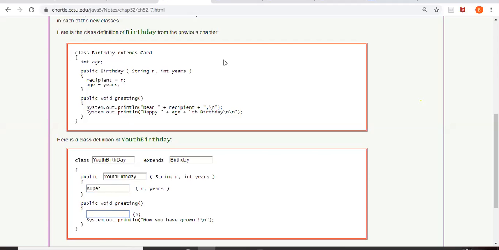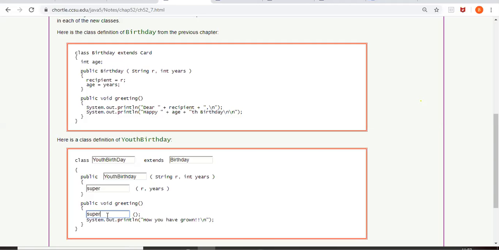So what should we write? This is the greeting of the subclass, which is redefined. Here we should call the greeting of the super class. So what should I write? Try. Super.